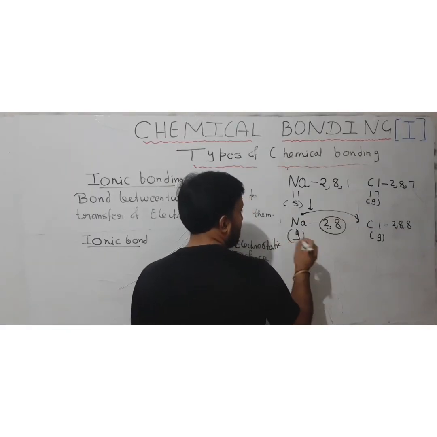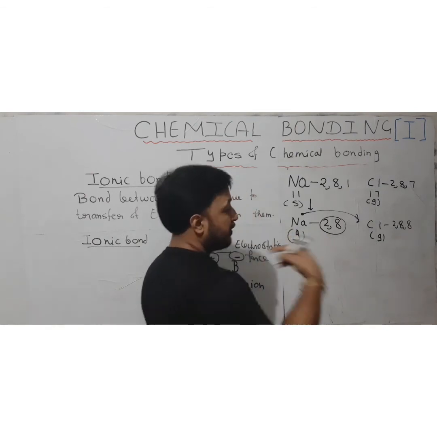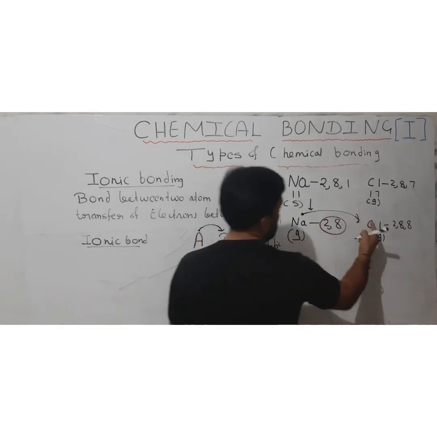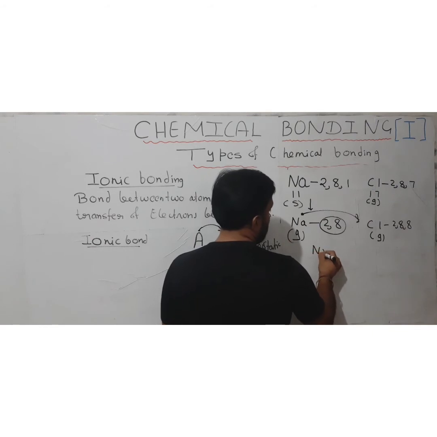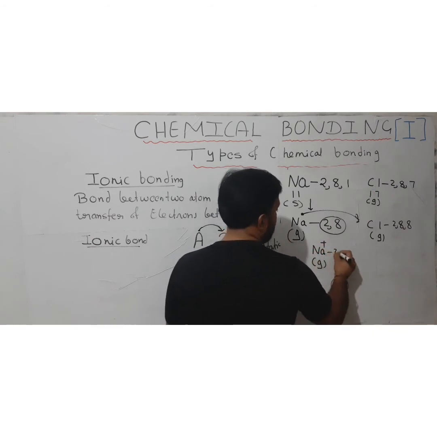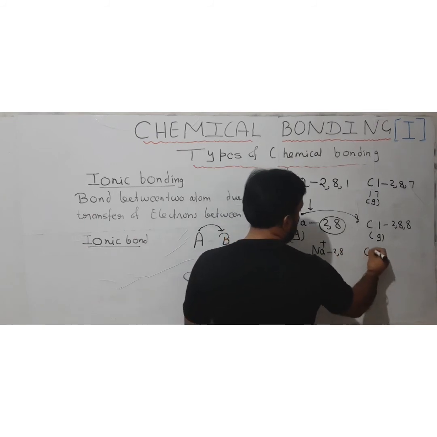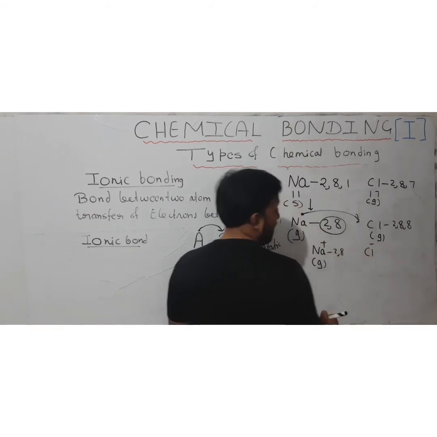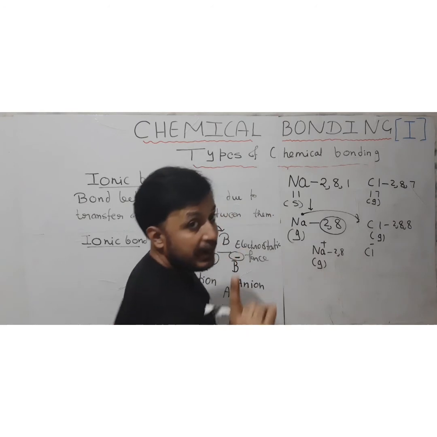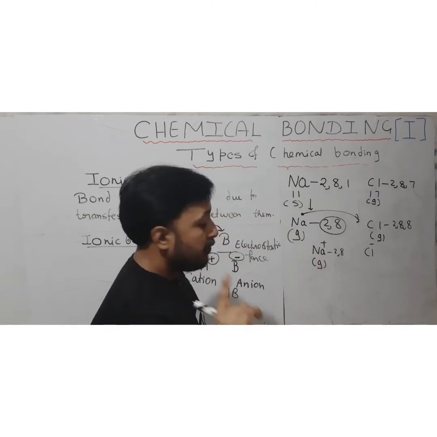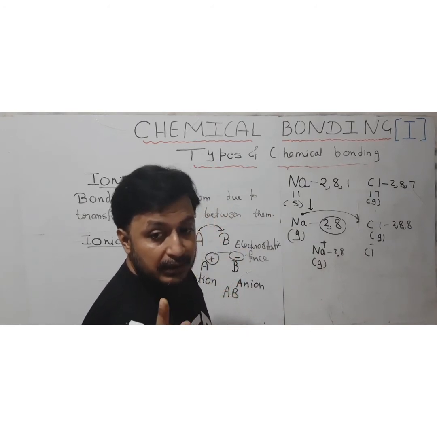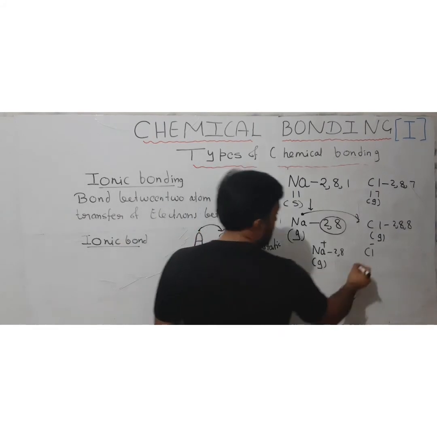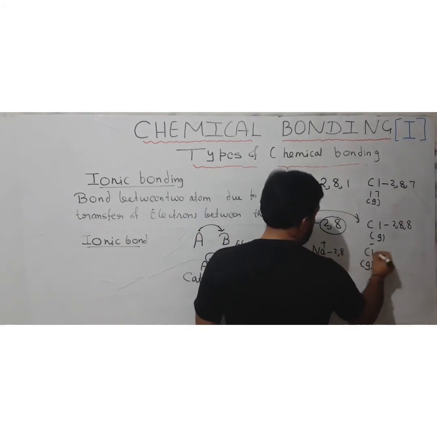After the electron is transferred from one atom to another, the sodium atom in the gaseous state becomes a sodium ion with configuration 2, 8, while the chlorine atom becomes the chloride ion, Cl negative. Whenever we say the ionic form, we call it chloride, and it will also be in the gaseous form.